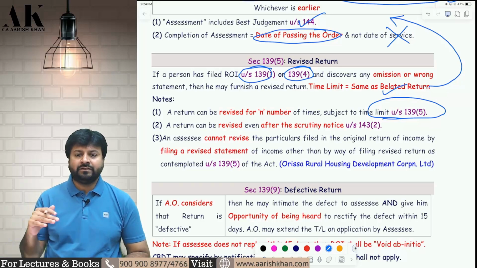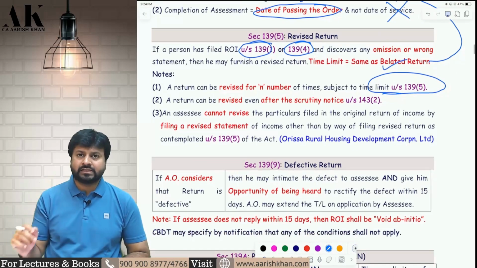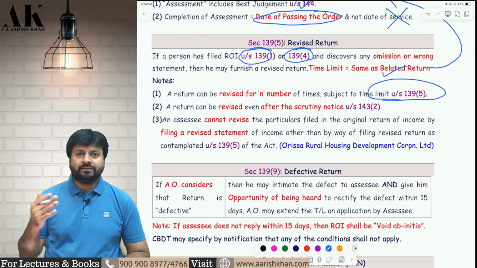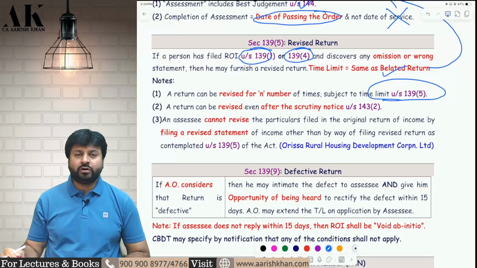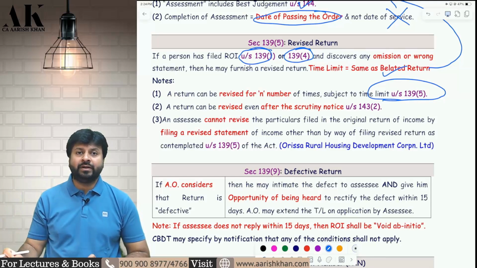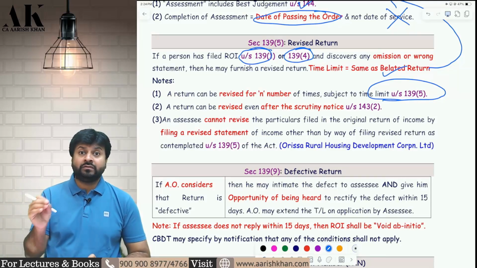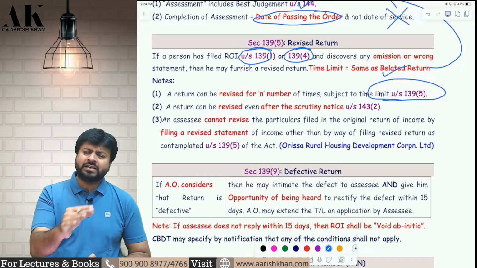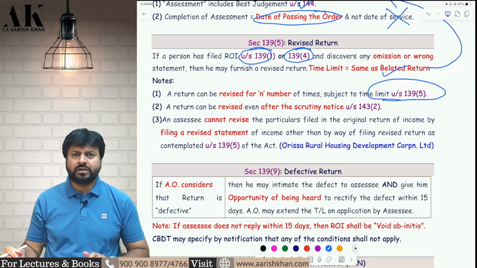Can I revise the return even after the scrutiny? The answer is yes. If the AO has sent you a scrutiny notice and you want to revise after that, you can, because you have time till 31st December or before completion of assessment. Giving a scrutiny notice does not mean the assessment is completed. Assessment is completed on the date on which the order is passed. Once the AO passes the order, you cannot revise after that. I hope it is clear to all of you.